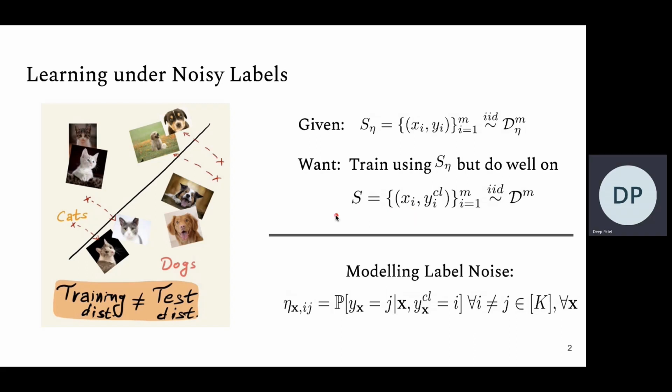In principle, we could tackle this problem if we knew this quantity eta xij, the noise rates, which tell us that given a sample and its true label being I, what is the probability that this label got flipped to some other class J? Of course, in practice, we do not have access to these eta xijs, so several methods have been proposed to address this problem of label noise in spite of the lack of this knowledge.